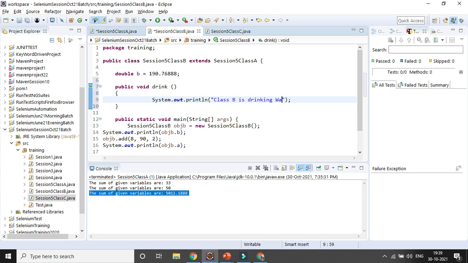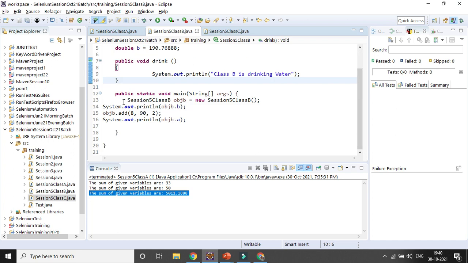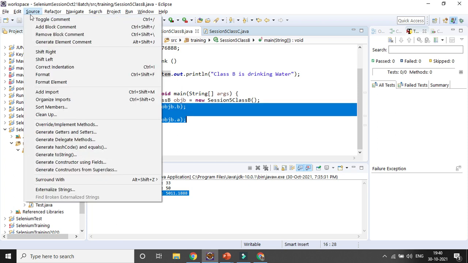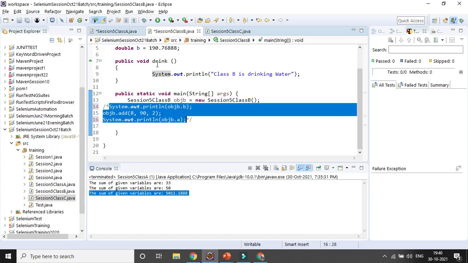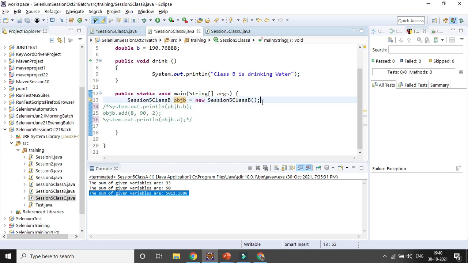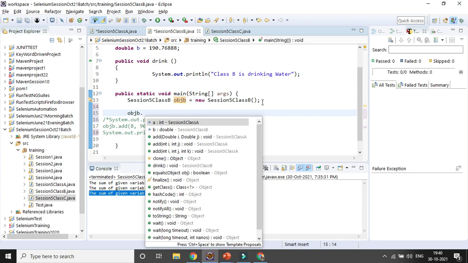Now in the child class, let's comment it out for now. If you want to access that method drink, then what will happen? Dot drink. You can see it is showing the suggestion also, session 5 class B, because it will only consider the child class.